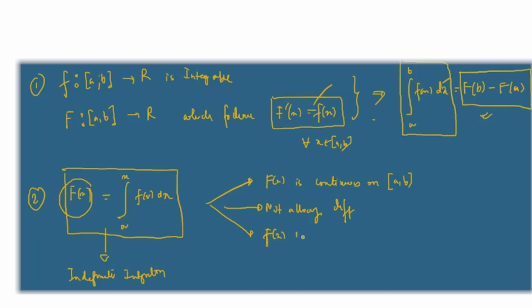But if small f(x) is continuous at c belonging to (a, b), then it turns out that capital F is differentiable at that point.